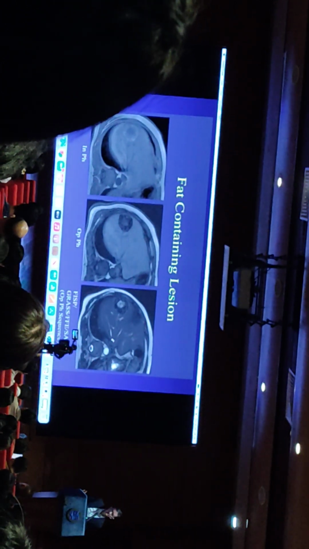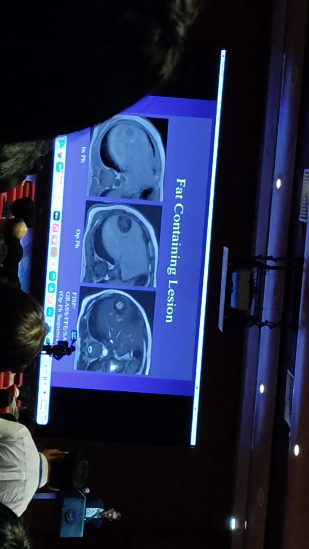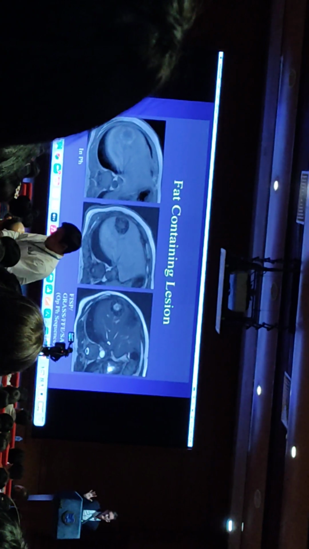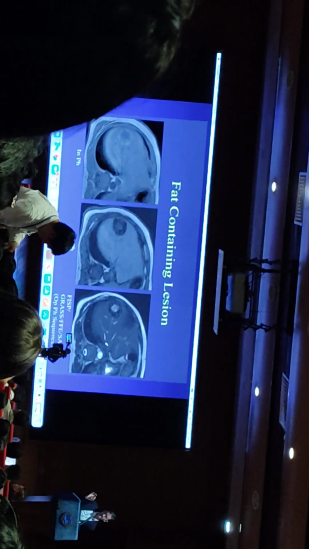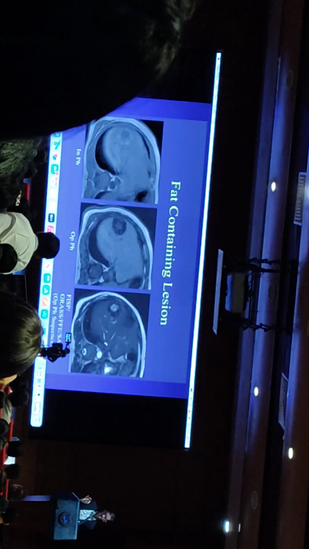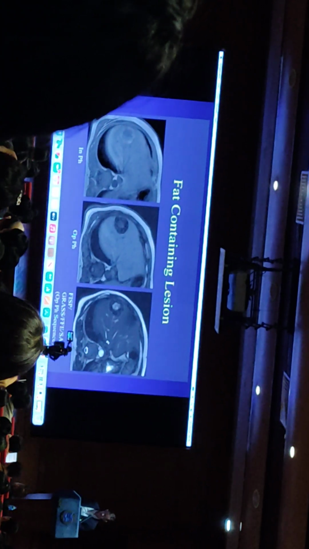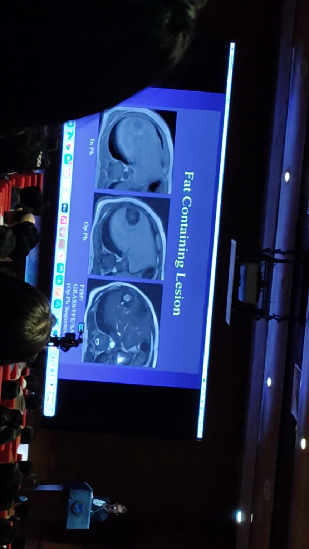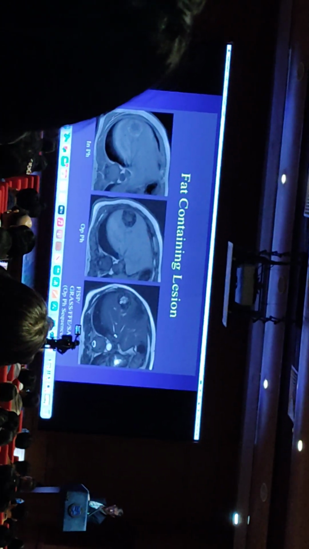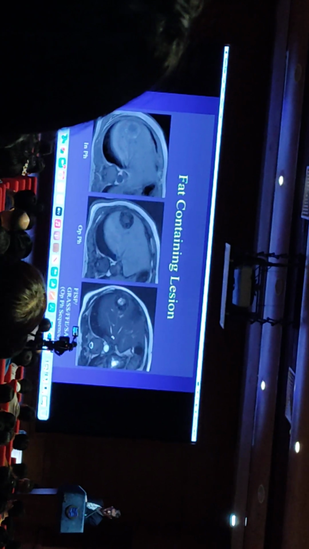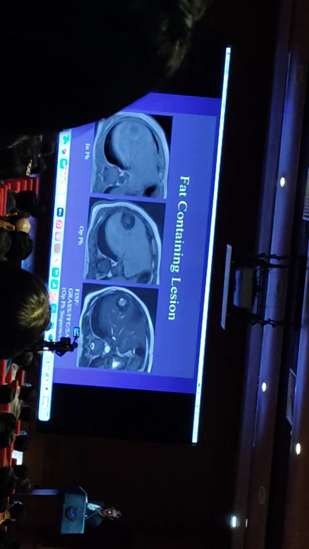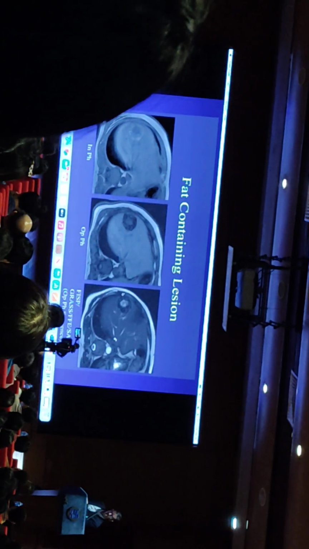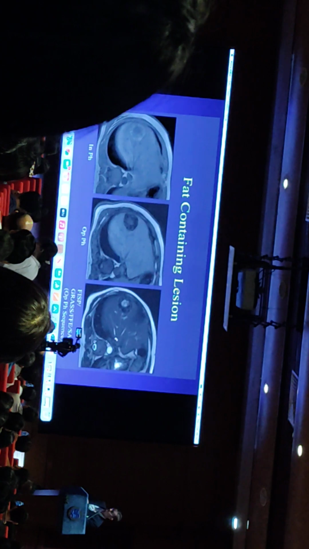So not only are we looking for iron deposition in the background liver, but we can see fat deposition in the liver parenchyma, and areas of focal fat within focal liver lesions. We not only see that on in and out of phase imaging, but you need to be aware that there is an out of phase component to some of the T2 weighted imaging that we use, like the FISP sequence. You actually see some out of phase signal loss with FISP imaging, which is a T2 weighted sequence.